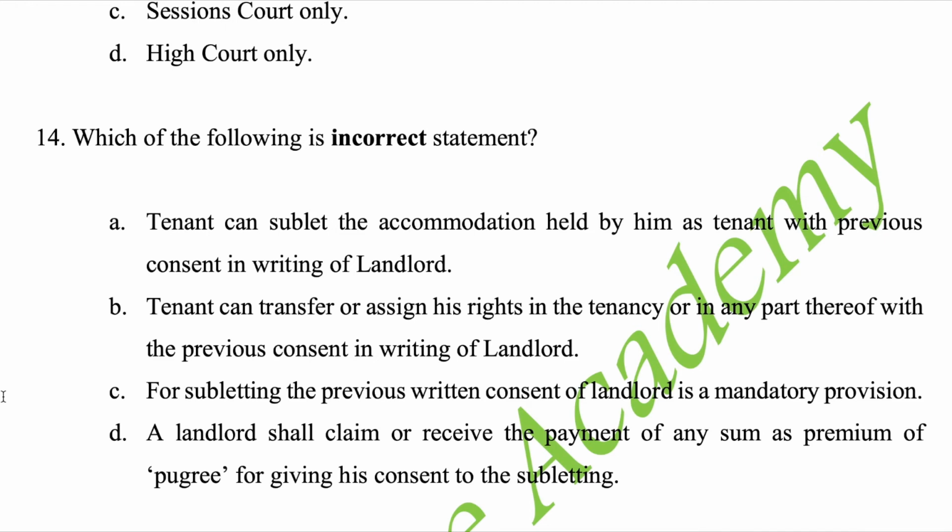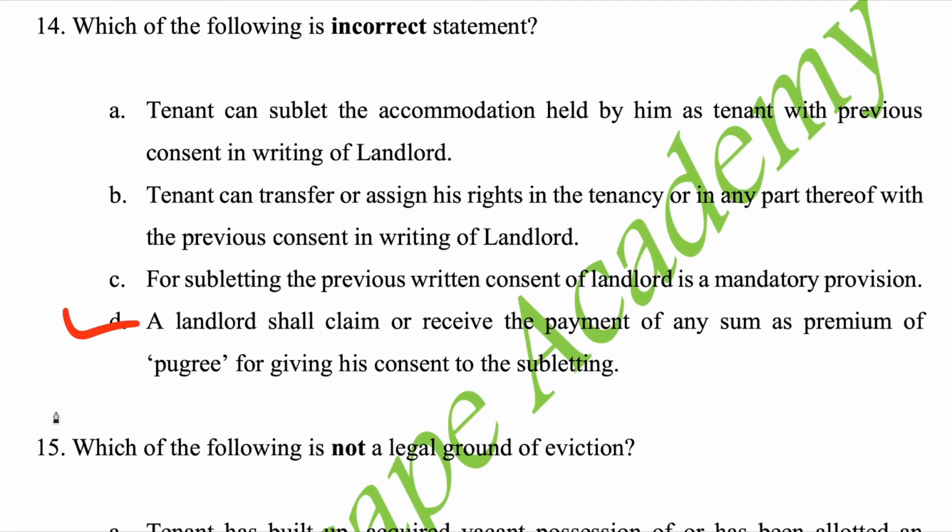D. A landlord shall claim or receive the payment of any sum as premium or pugree for giving his consent to the subletting. Write your answer. Correct answer is D. Section 14, clause 2 specifically prohibits this.